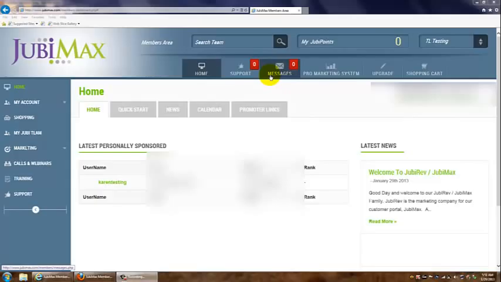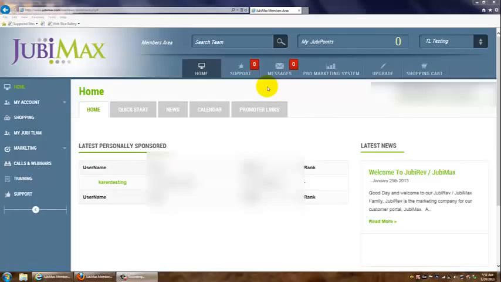So this private messaging system, this internal messaging system, allows you to communicate with your personally enrolled. It also allows you to communicate with the person that enrolled you. So it's a phenomenal functionality that we have.